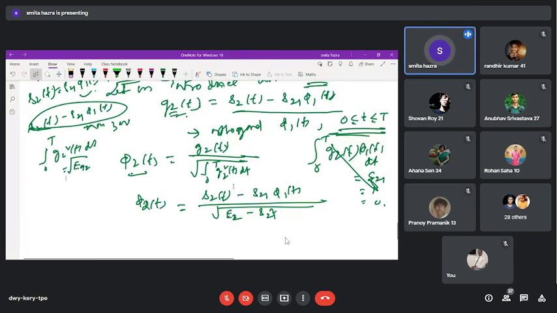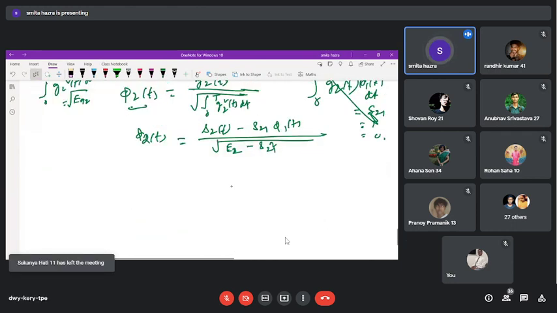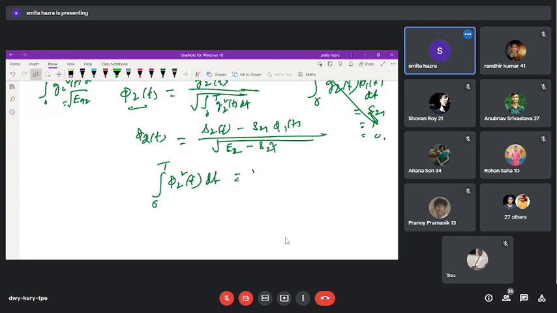So now this is the thing, and obviously after this you have to mention that it is normalized to unit energy. So integration of phi 2 squared(t) dt is equal to 1, and integration 0 to T of phi 2(t) phi 1(t) dt is equal to 0.